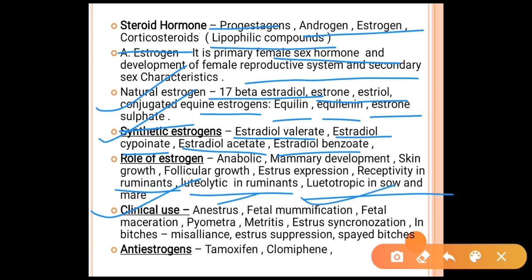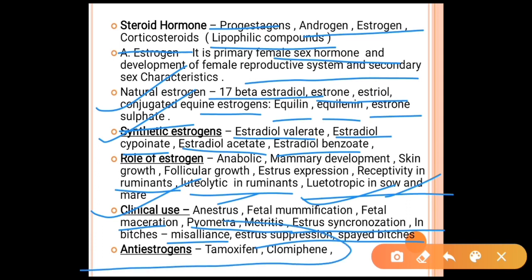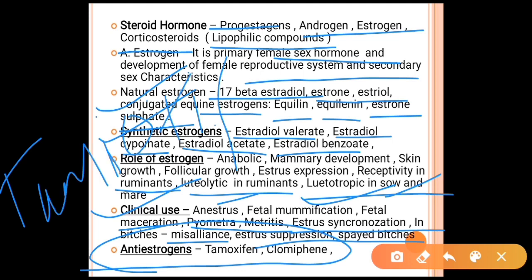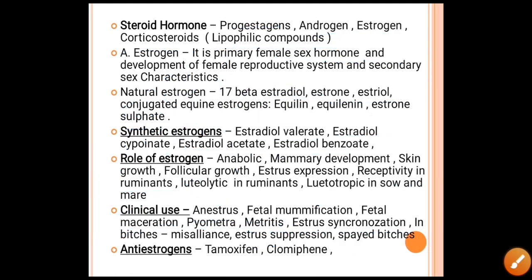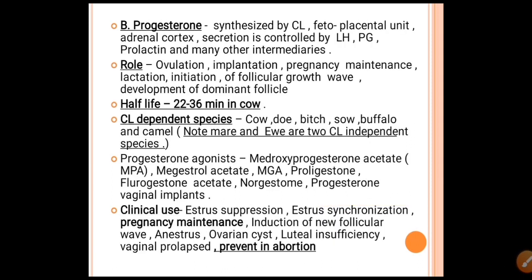In many cases we can use these estrogen hormones for anestrus, for fetal mummification, for fetal maceration, for pyometra cases, in metritis cases, and for estrus synchronization. In the bitch, we can use them in the case of mesalliance for estrus suppression, and in the spayed bitch we can also use estrogens. Anti-estrogen hormones are tamoxifen, which is an anti-estrogen hormone, and another is clomiphene, which is also an anti-estrogen hormone.